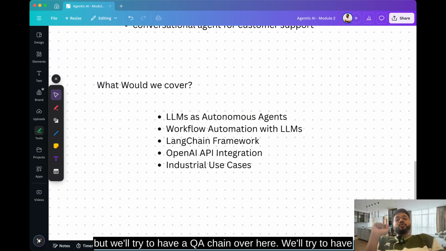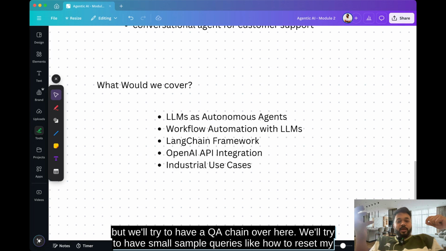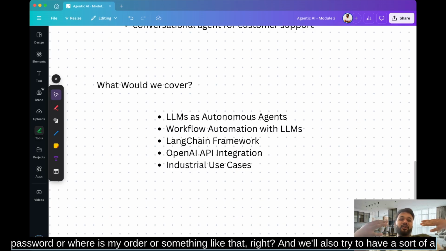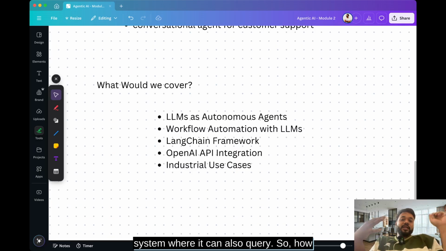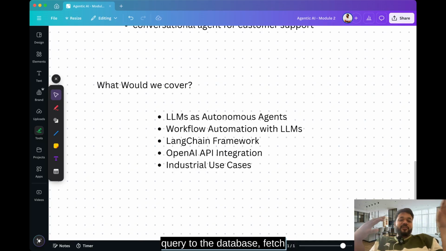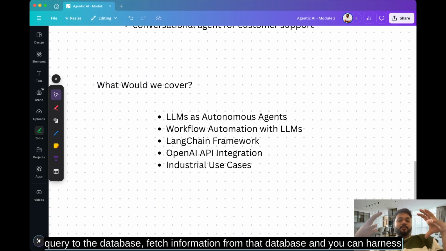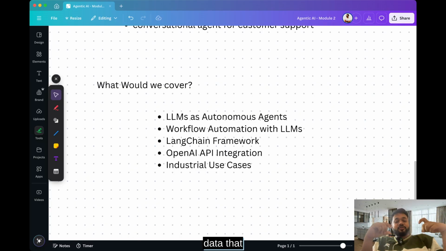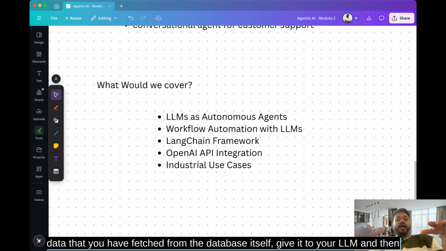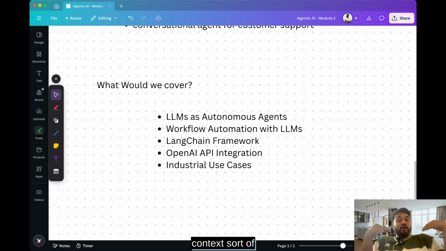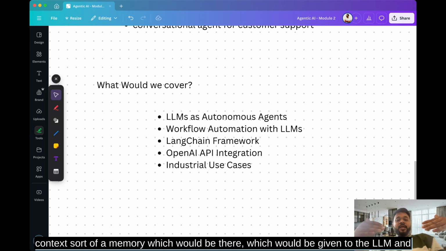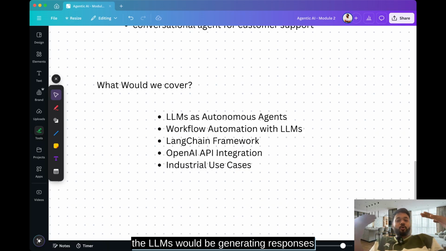We'll try to have small sample queries like how to reset my password, or where's my order, or something like that. And we'll also try to have a sort of RAG system where it can also query. So how it would be topping the previous capstone project is you can query the database, fetch information from that database, and harness the power of the relevant data that you have fetched, give it to your LLM, and have a memory context given to the LLM, and then ultimately the LLM would be generating responses based on that.